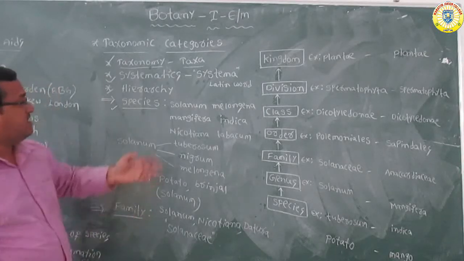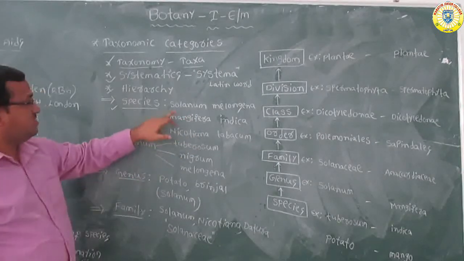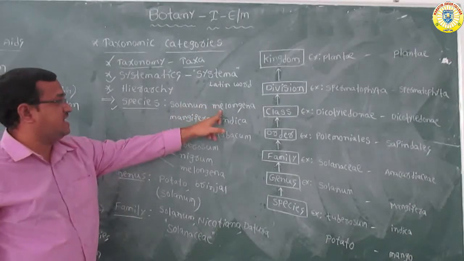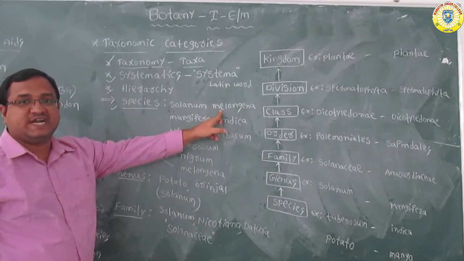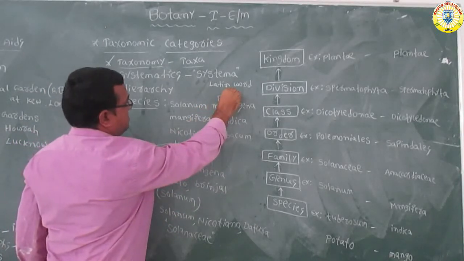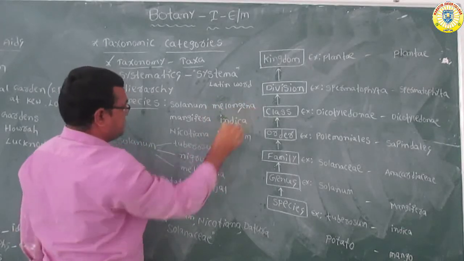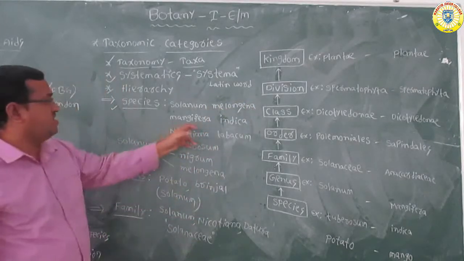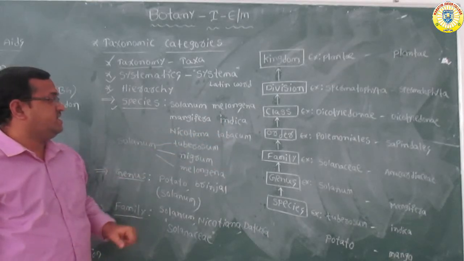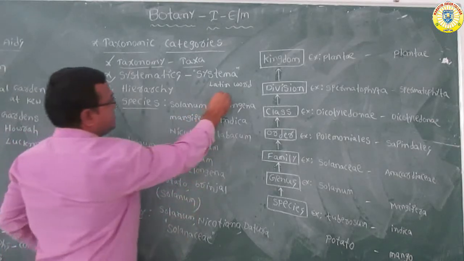Some examples are written here. Let us consider Solanum melongena, the scientific name of brinjal.